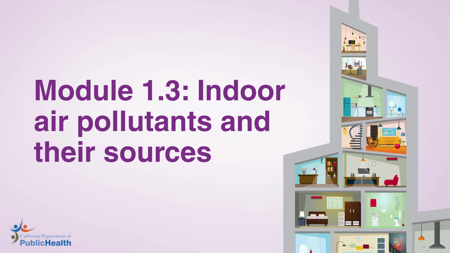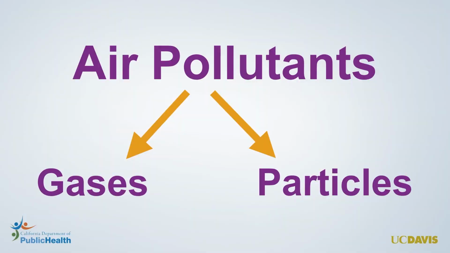The World Health Organization defines air pollution as contamination of the indoor or outdoor environment by any chemical, physical, or biological agent that modifies the natural characteristics of the atmosphere. Basically, air pollution is anything in the air that we don't want to be there. We tend to characterize this into two general types of pollutants, gases and particles. We do this because gases and particles often come from different sources and are removed by different processes.